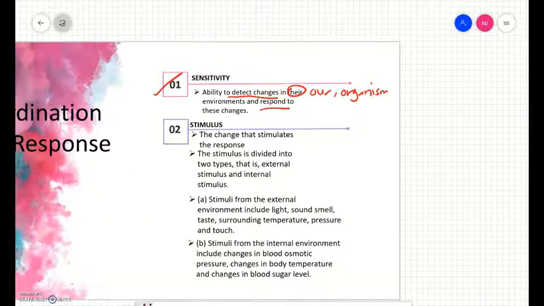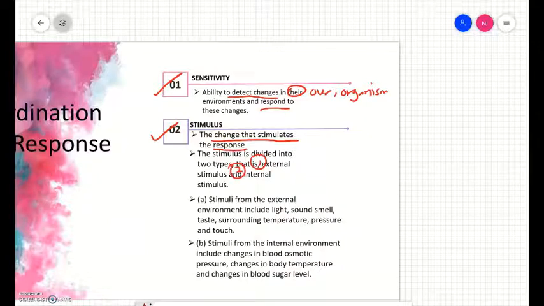That is sensitivity. Number 2, stimulus. What is stimulus? Stimulus is a change that stimulates response. In BM we call it rangsangan. So stimulus is divided into 2 types. The first one is external stimulus, and the second one is internal stimulus.